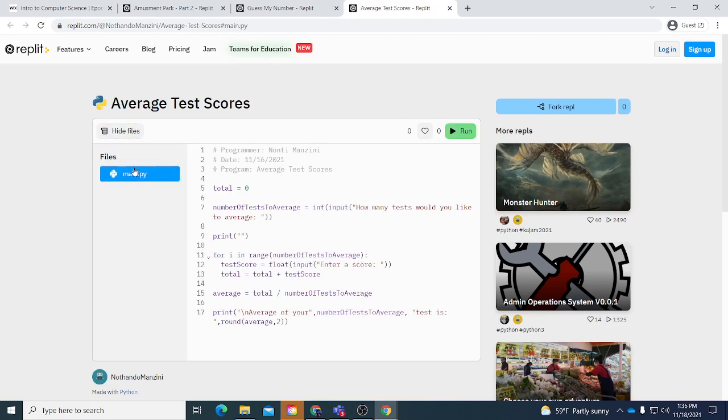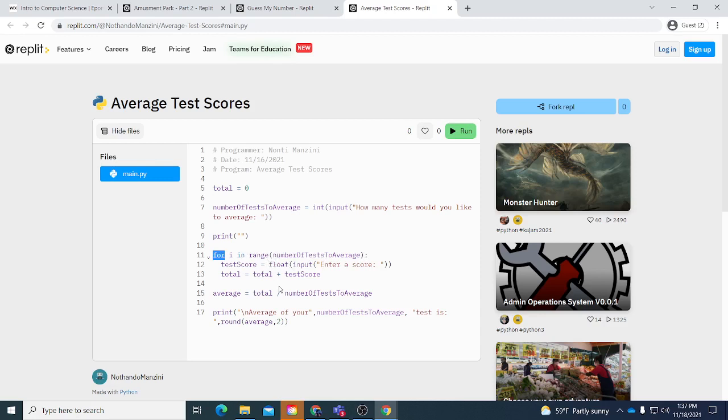So we know how averages work. You add up all those numbers and divide by the number of tests there are. So our total would start at 0. Asking our users how many tests they'd like to average, we use that variable, number of tests to average. Print this. Here is our for loop: for i in range, number of tests to average. So this uses our variables and our range, and using a float.